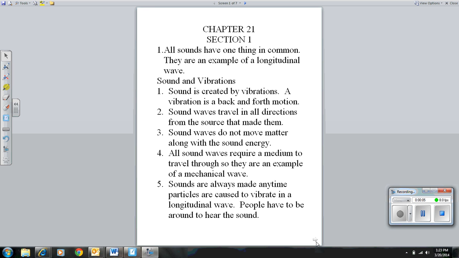Sound, Chapter 21, Sections 1, 2, 3, and 4. All sounds have one thing in common. They are an example of a longitudinal wave.